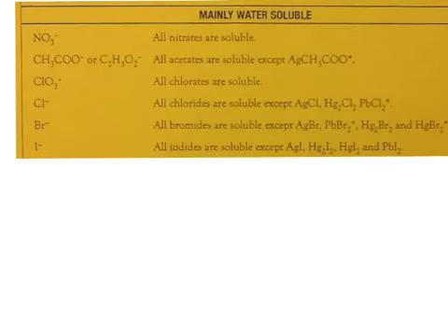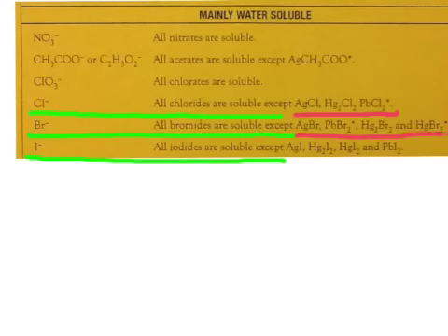So as we continue here with the things that are mostly soluble, we see all chlorides are soluble except, and we see all bromides are soluble except, and all iodides are soluble except. And so if we have these lists of exceptions to the rule, it becomes quite easy to look at a compound and determine, is it soluble or is it not soluble?